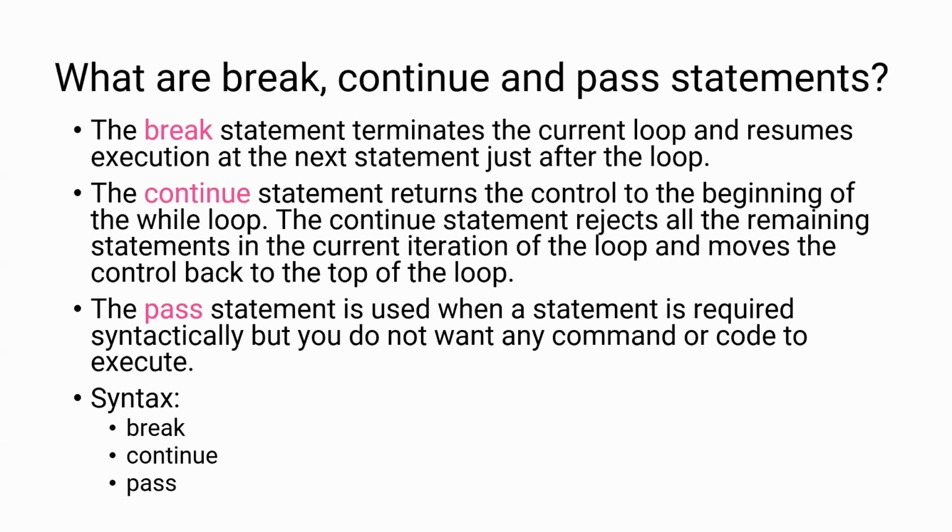Then what is the continue statement? A continue statement returns the control to the beginning of the loop. The continue statement rejects the remaining statements in the current iteration of the loop and moves the control back to the top of the loop. So whenever you are in a certain iteration and you call continue, whatever lines of code are written below continue get skipped, and again it enters into a new iteration.